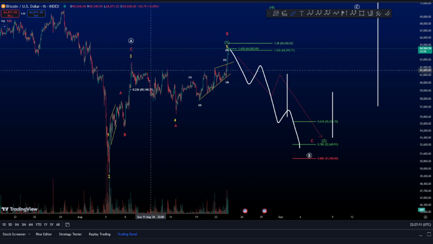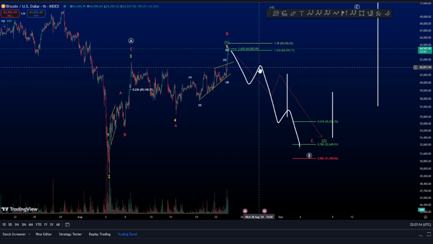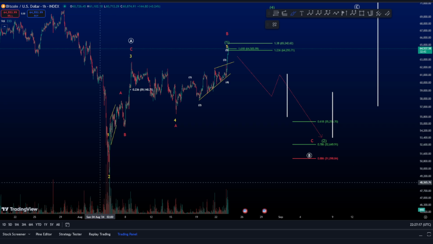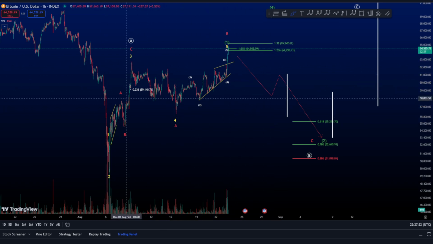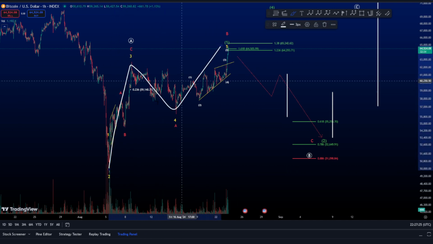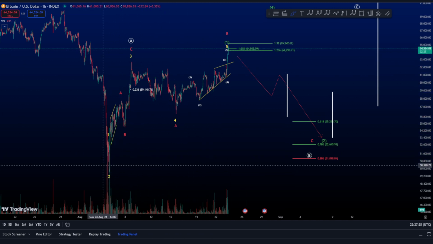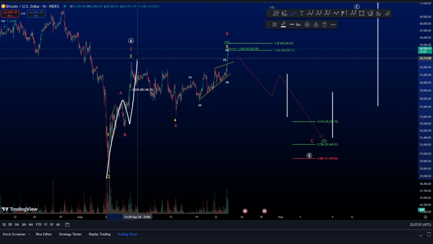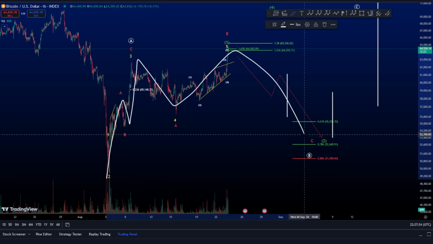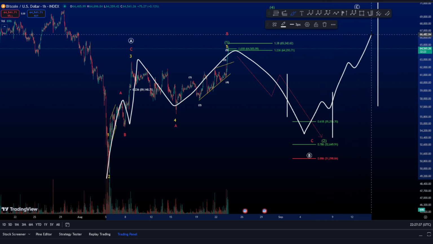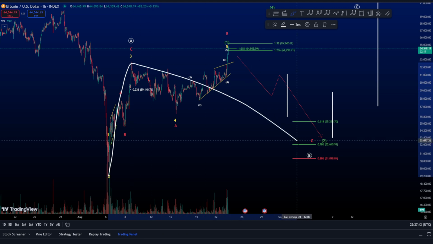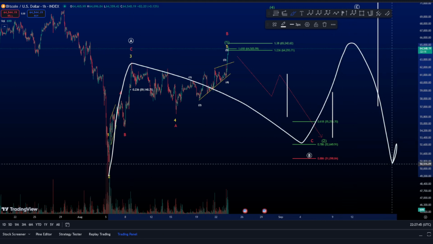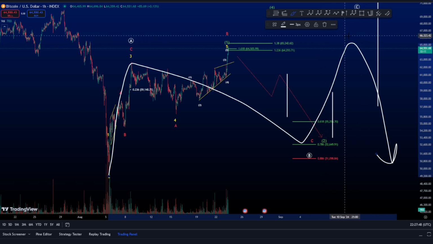And if that is the expanding flat, with a big impulse here towards the downside, that means this flat starts from this point, and therefore it invalidates our impulse, which is 1, 2, 3, 4, 5. That means we have 3 waves up and 3 waves down. Then we are looking for 5 waves up again to finish a zigzag here, and then we are looking towards the downside. So we will not really see a higher high. This is your bearish scenario.